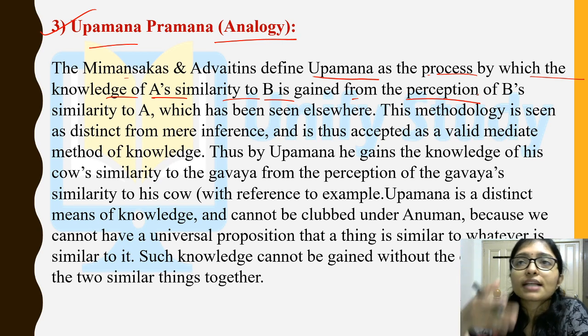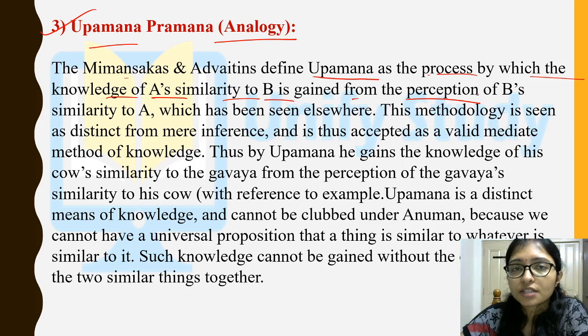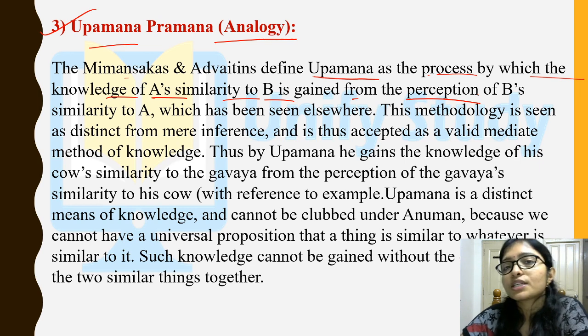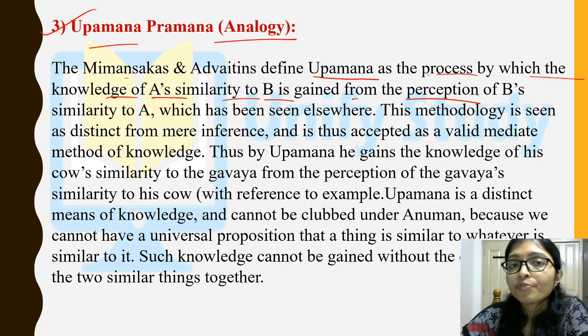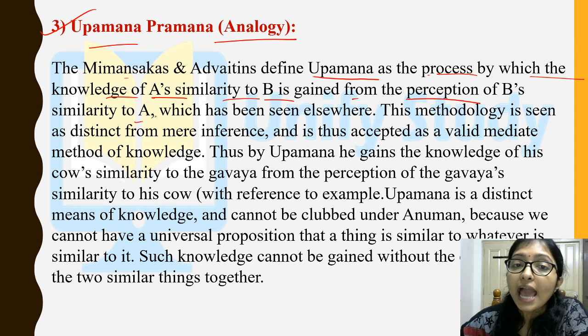So you know that girls look like this and boys look like that. If the kids are watching who is wearing a sari, looking like his mother, and who is wearing pant and shirt, looking like his father, so he is a boy and she is a girl. So it is the similarity he is making, that is the analogy. It is the proof to these kids, right? So similarity of A and B.